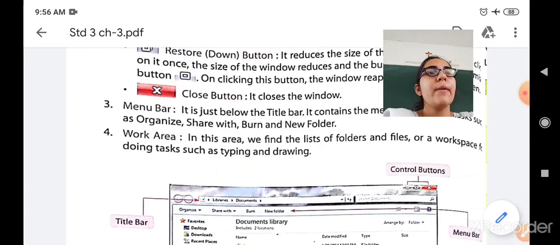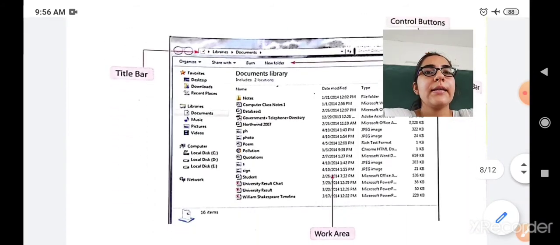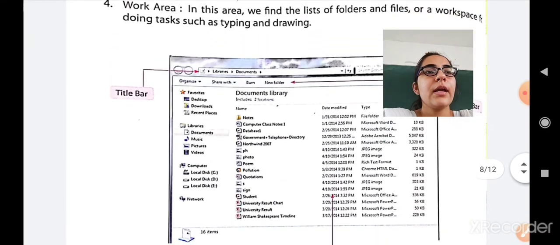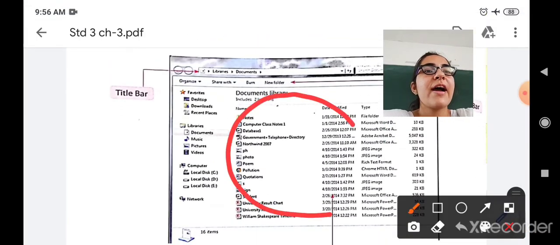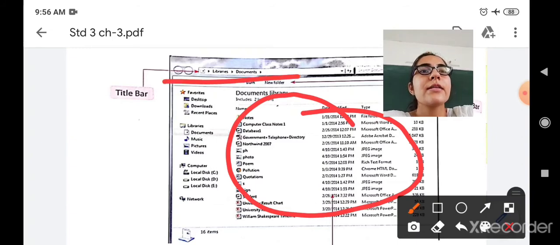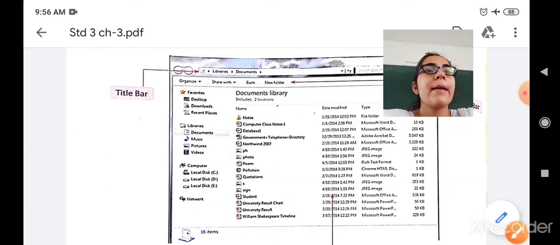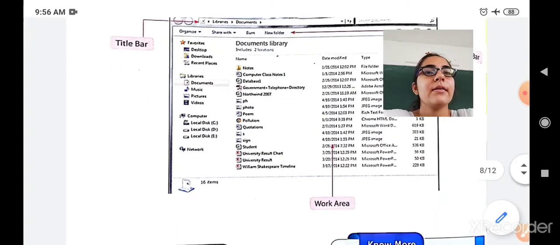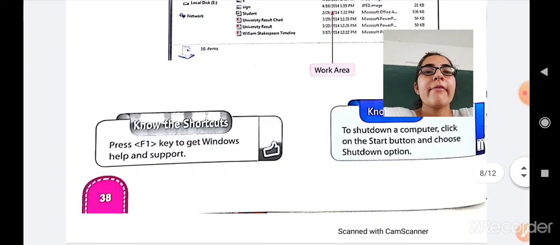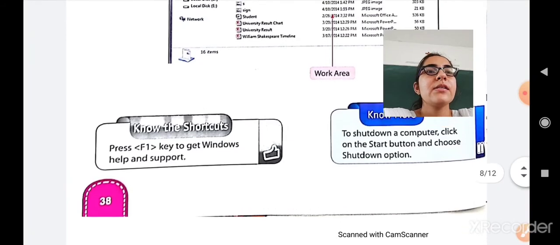You will see that one blank space will be provided to you. So that is called the work area. Okay, so this is a work area. You can see that the list of files and folders are there. You can create a new folder. This is the title bar, this is the menu bar, and this is the work area where everything is there, where you can see the list of files, folders. If you want to draw or type anything, you can just click on any of the file and you can start typing it. Okay, so F1 key is to get the Windows help and support.